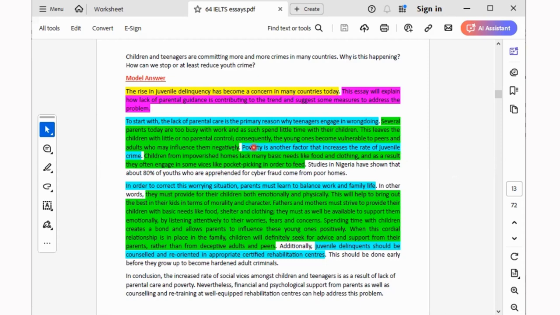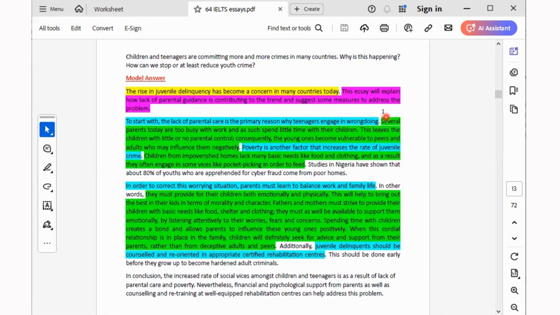What if you write 250 words and you did not answer the essay question? You did not answer the question that they asked you to write on. What if you write 250 words and you do not give examples? What if you write 250 words and inside your essay you have lots of grammar mistakes? You cannot get 9.0. It's not possible. So 250 words is not the only thing. There are other criteria.